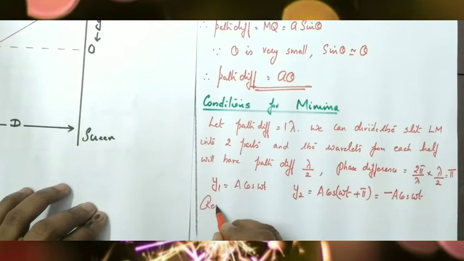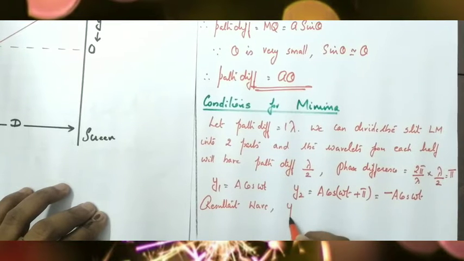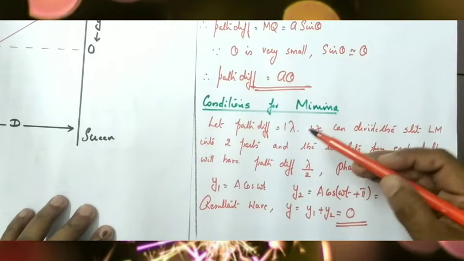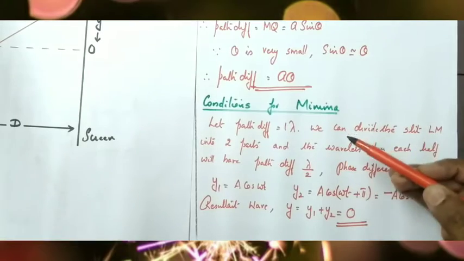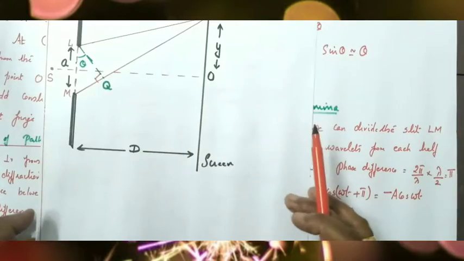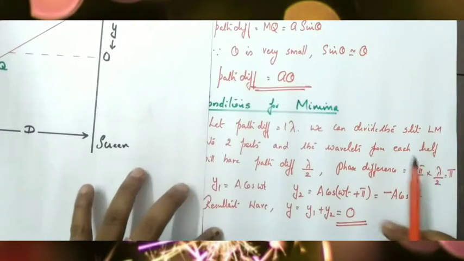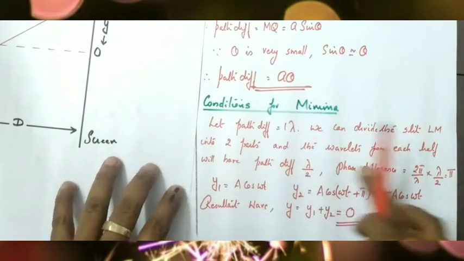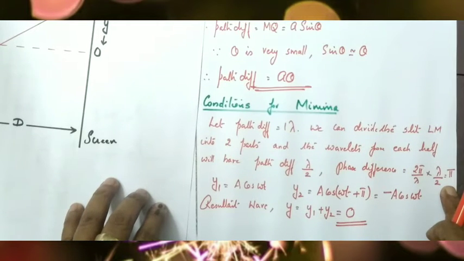And how will you write the resultant wave? The resultant wave can be written as y equal to y1 plus y2, which is equal to 0. So if path difference is 1 lambda, assume that the slit LM is divided into 2 halves, and each wavelet has path difference lambda by 2, so that the phase difference becomes pi.